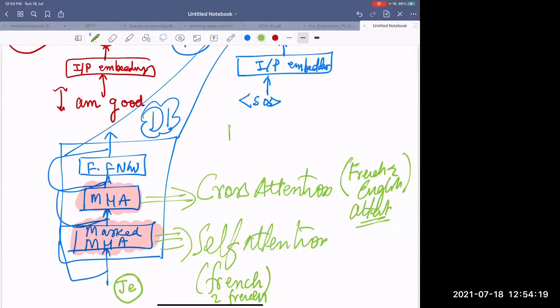So if I give you one French word like JE, I have this French word that I need to generate, and right now I'm generating this. I show you this and you need to generate this. That is the point that we are doing right now.